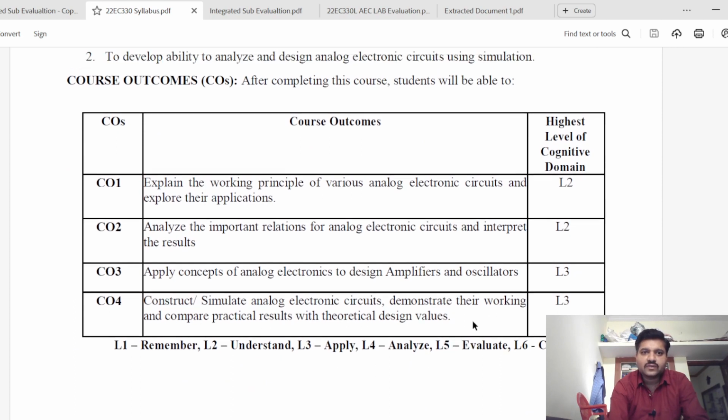By the end of this course, the students will be able to explain the working principle of various analog electronic circuits and explore their applications.